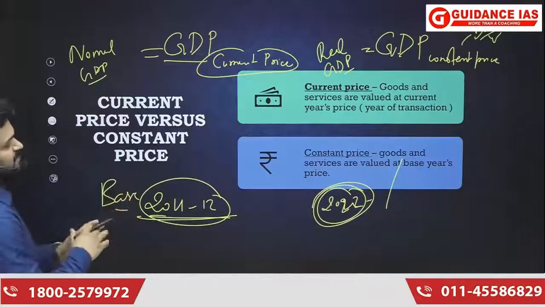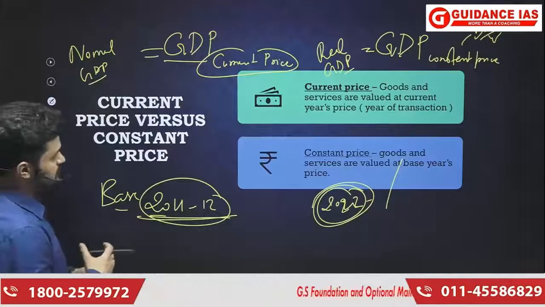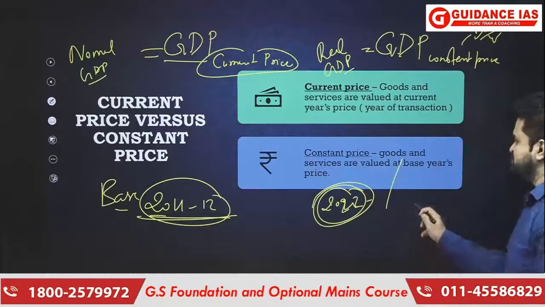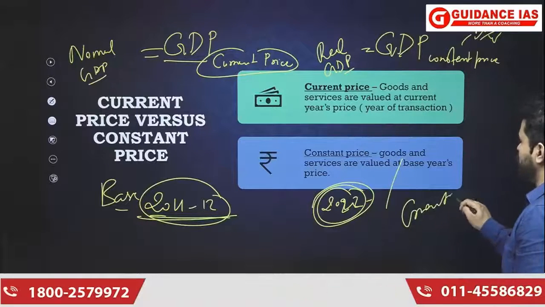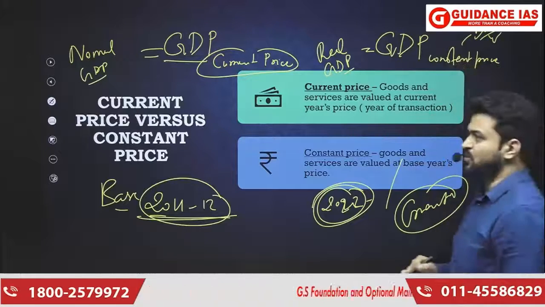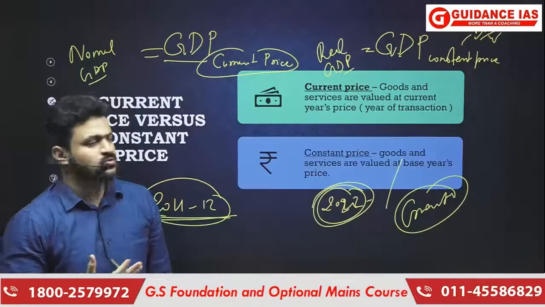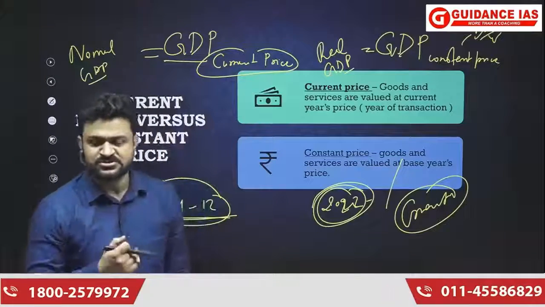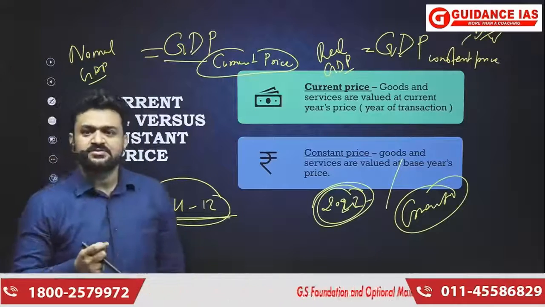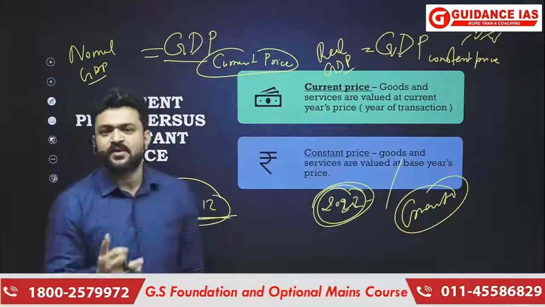Again, what is the relevance? Understand, for the transactional thing, what is important? Current price. But in order to estimate growth, constant price is important, because if we want to know about the real increase in production of goods and services, then we should subtract or discount the increase in the price level.